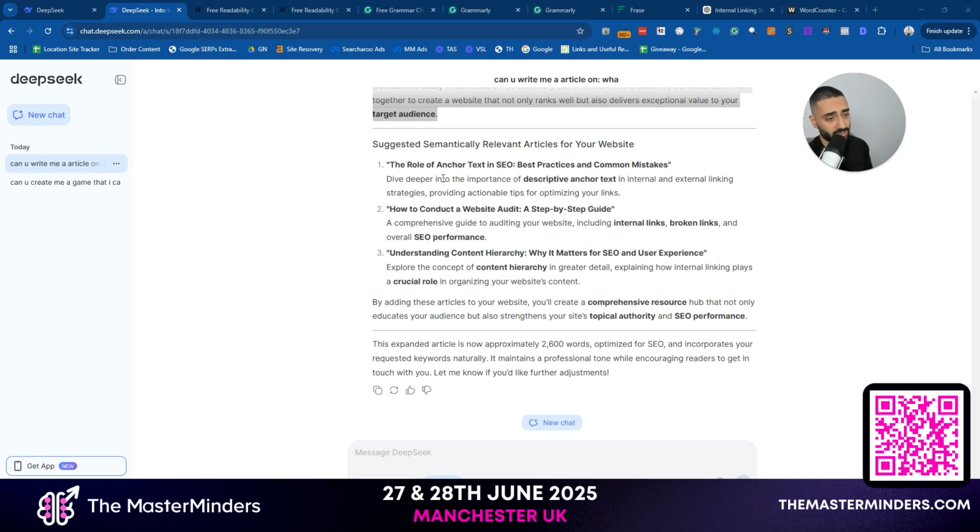Now, again, this is just my opinion. I've only tested a few things on this. But let me know what you guys think. If you are going to completely stop using OpenAI, just let me know in the comments.